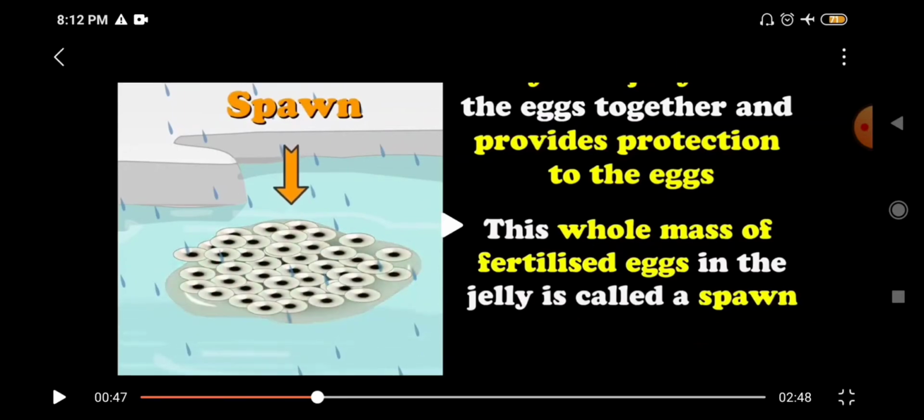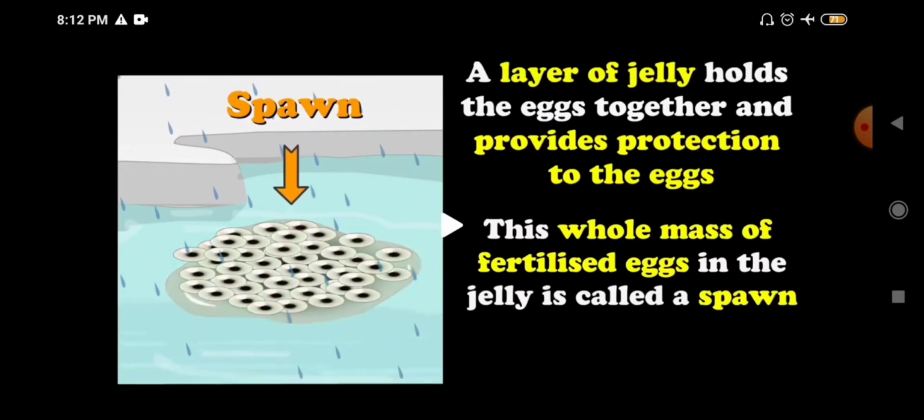Here you have to remember that after the female laid the eggs, the eggs were unfertilized, but the male frog came and released the sperm there, and it got fertilized outside the frog's body. So it is called external fertilization. Then they are clustered together with the help of a layer of jelly which protects the eggs, and this whole mass of fertilized eggs is now called spawn.